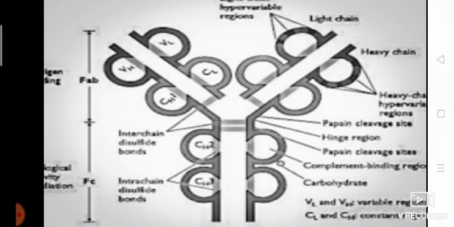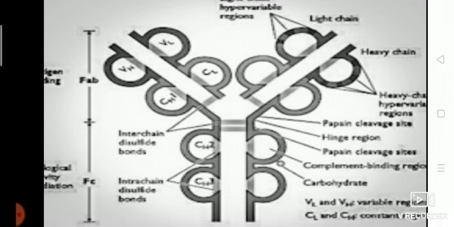The FC region is the tail region of the antibody that interacts with the cell surface receptor called FC receptor and some proteins of the complement system. This property allows antibodies to activate the immune system. The FC region of immunoglobulin bears a highly conserved N glycosylation site.